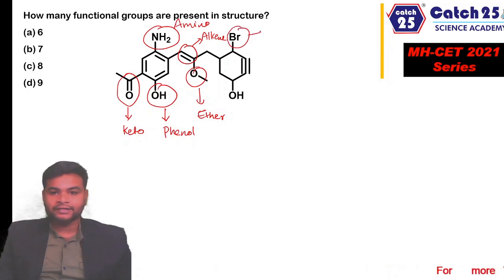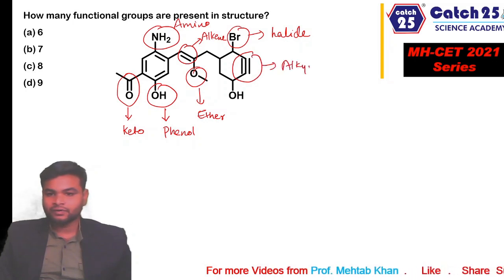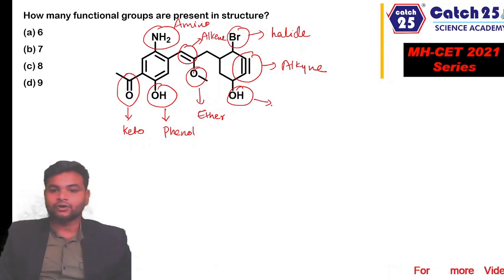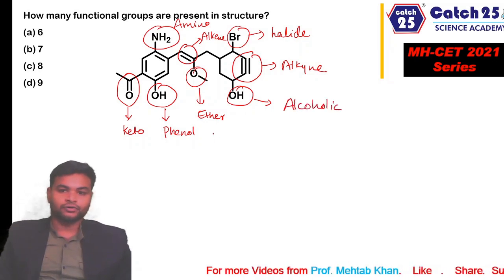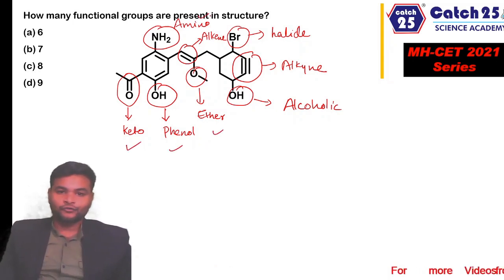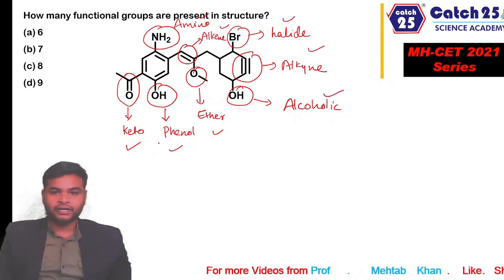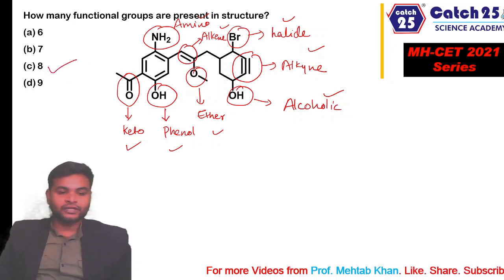We have halides, halide group or halo group. We have an alkyne functional group. And this OH is not attached to an aromatic ring. So this is also a different functional group, different from phenol. This group is called the alcoholic functional group or alcohol functional group. So in total we have 1, 2, 3, 4, 5, 6, 7 and 8 functional groups present in this molecule. Hence the answer to this question is C, 8. Let's move to the next question.